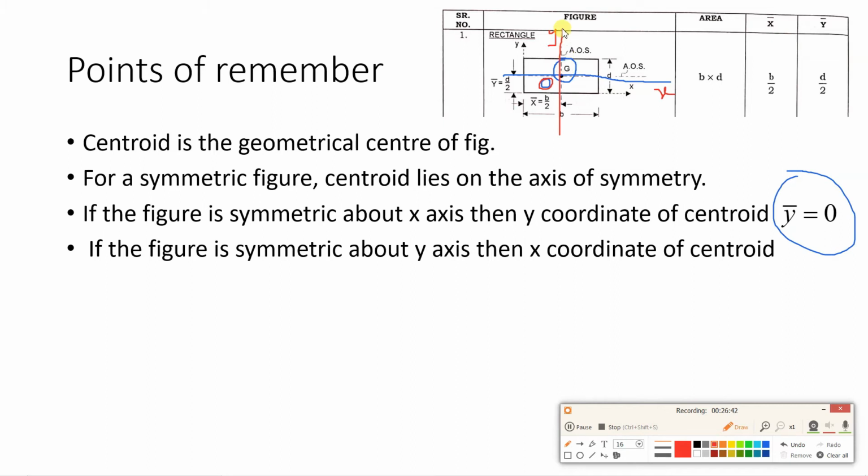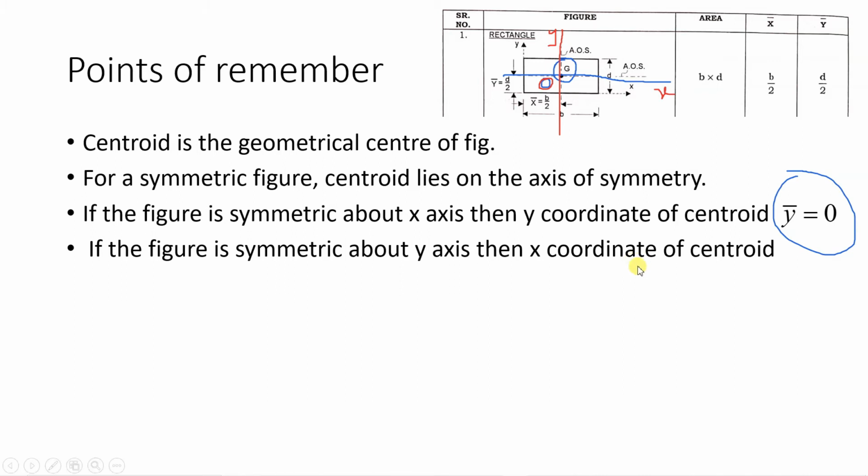If the rectangle is symmetrical about y-axis, then the x coordinate of centroid, that is x bar, will be 0. So if you are considering the centroid itself as origin, then x bar and y bar will be 0, because the distance between origin and centroid is 0. That is the meaning of this.